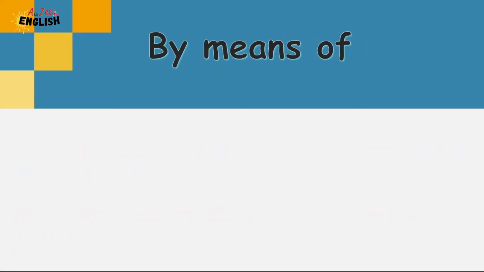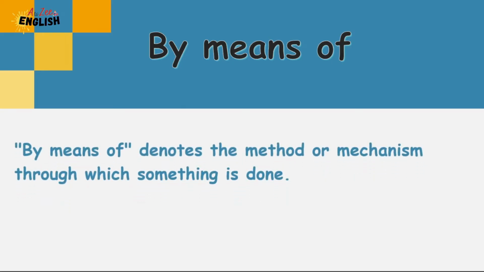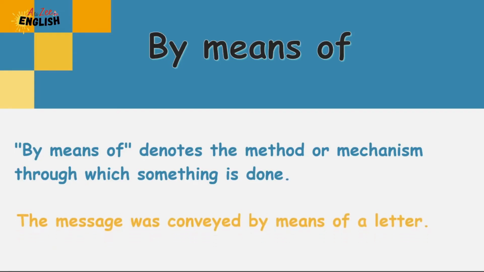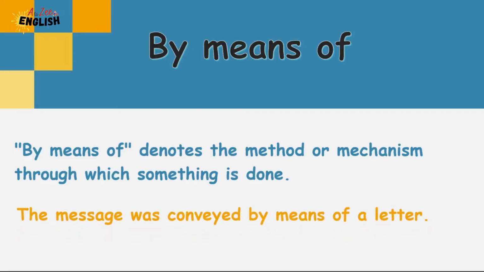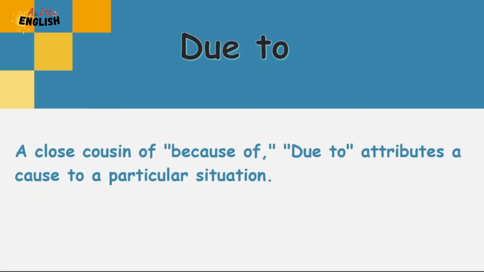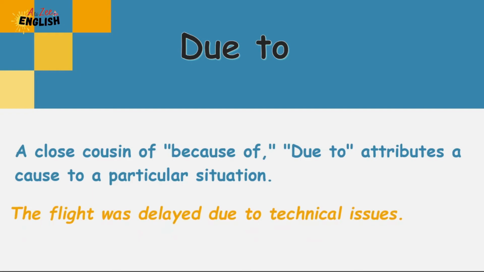By means of. By means of denotes the method or mechanism through which something is done. For example, the message was conveyed by means of a letter. Due to. A close cousin of because of. Due to attributes a cause to a particular situation. The flight was delayed due to technical issues.